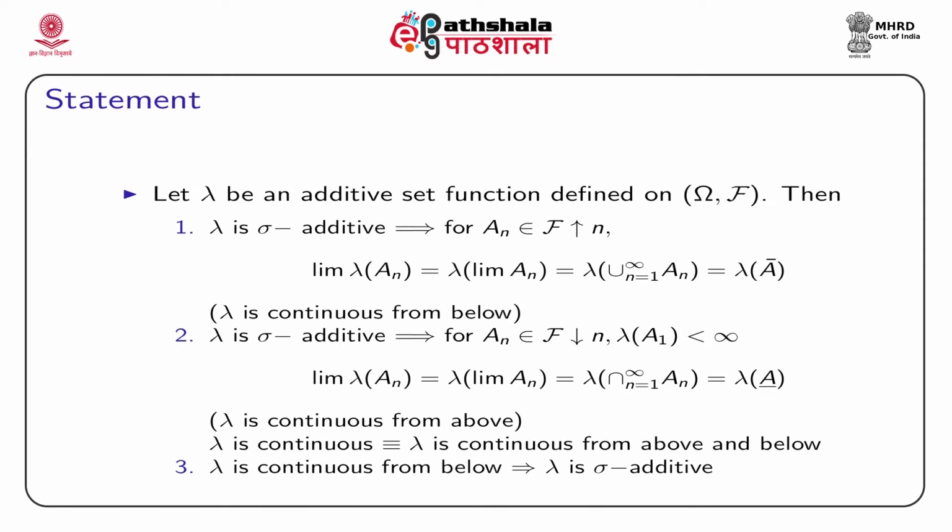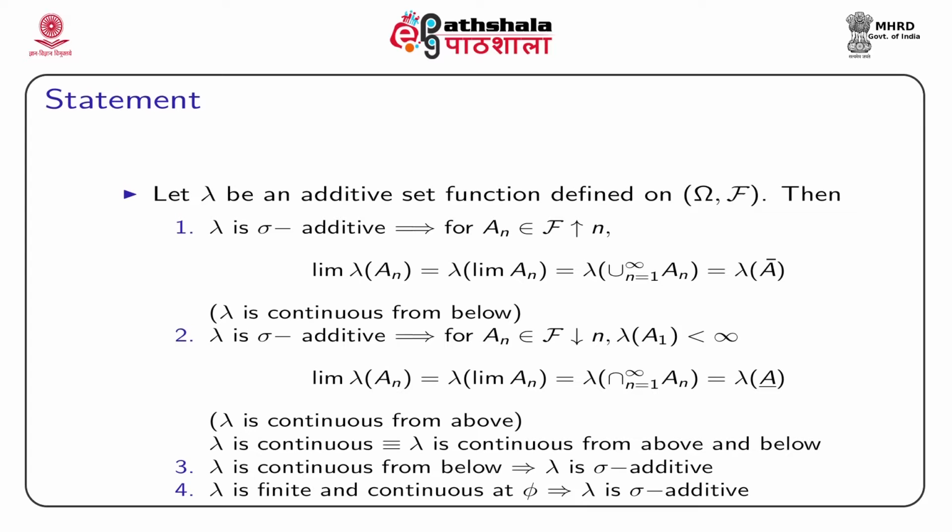If lambda is continuous from below, then it implies lambda is sigma additive. So, if lambda is sigma additive, then for a monotonically increasing sequence of sets it is continuous from below, and the converse is also true. If lambda is finite and continuous at phi, the null set, that implies that lambda is sigma additive.